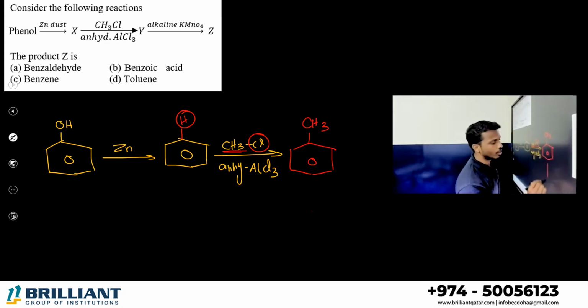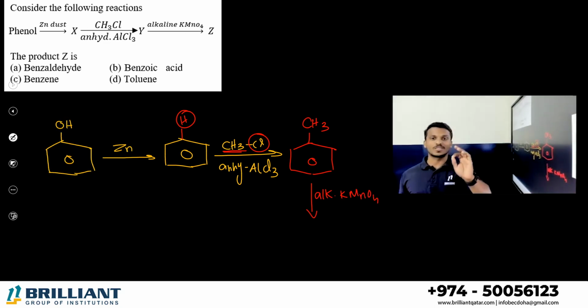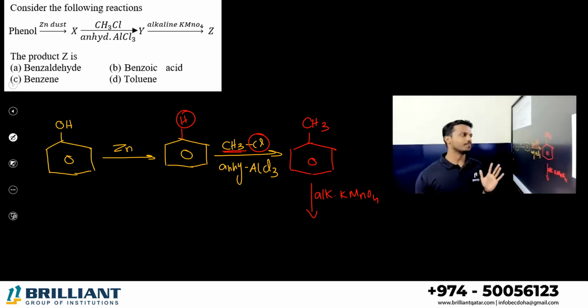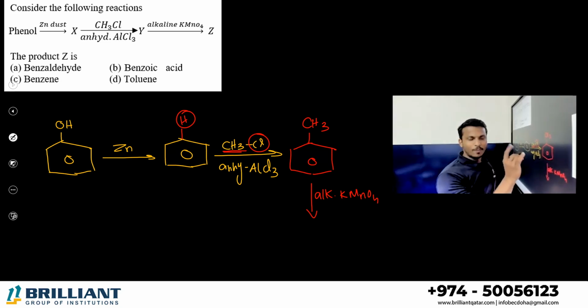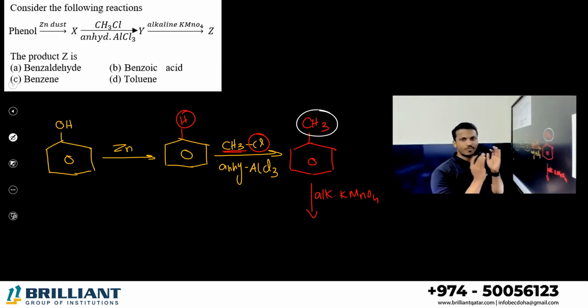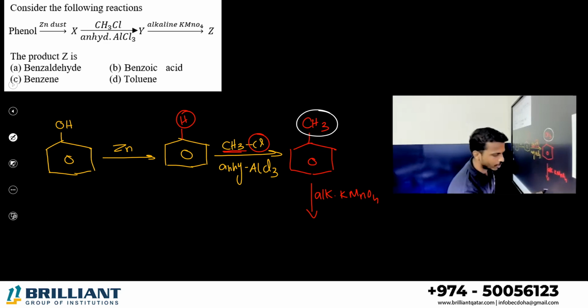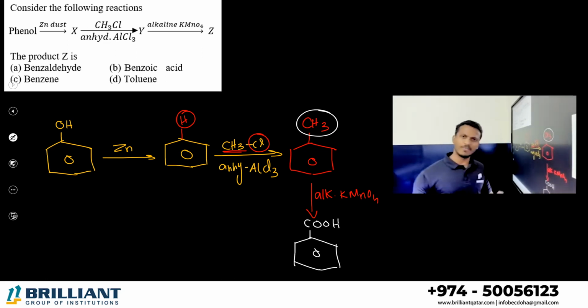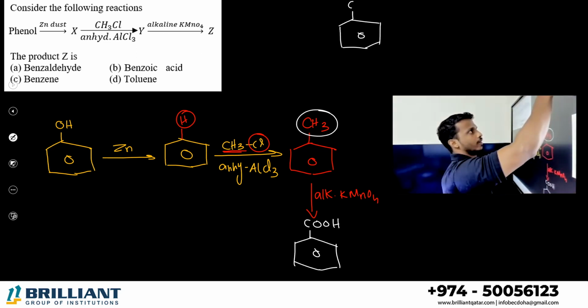Toluene is treated with alkaline KMnO4. What is the duty of alkaline KMnO4? It is the strongest oxidizing agent. Let me tell you one point. Whatever the number of carbon atoms on the benzene ring, if you treat it with alkaline KMnO4, the strong oxidizing agent, it will give you the final result, carboxylic acid. For example, here you have toluene.